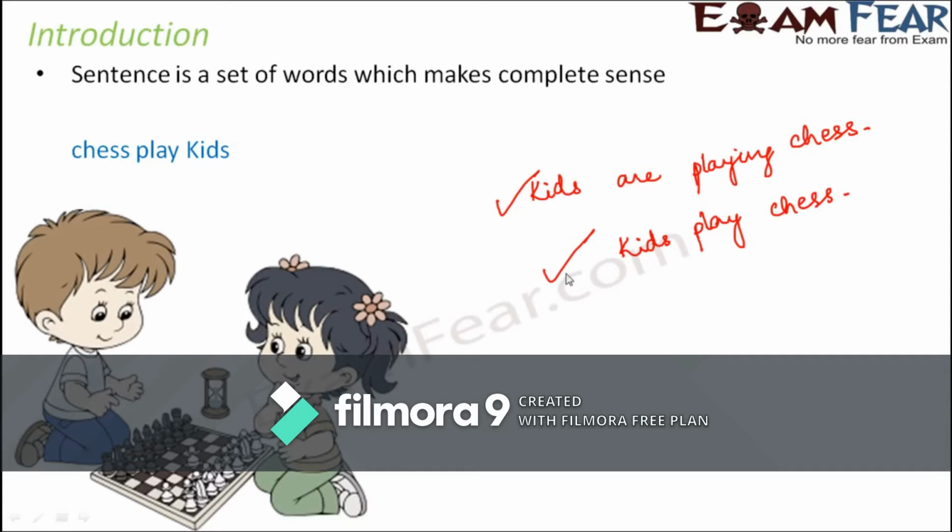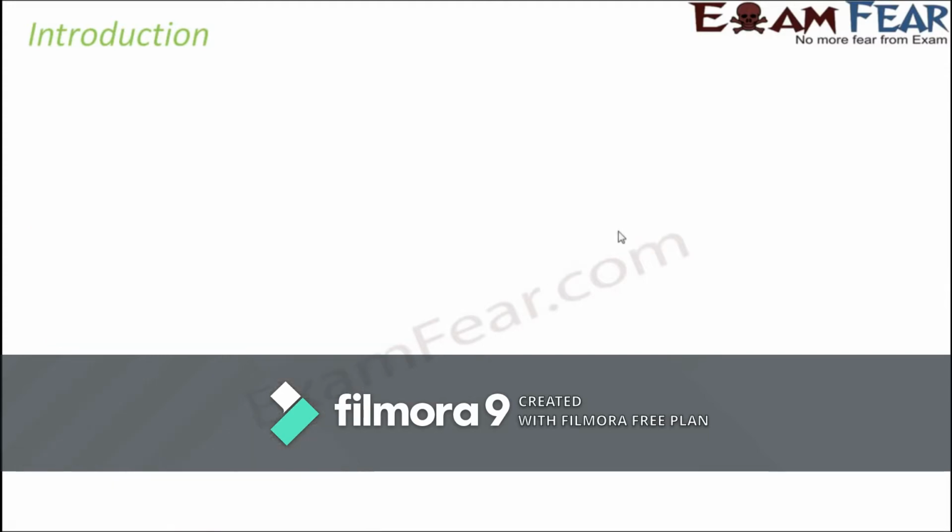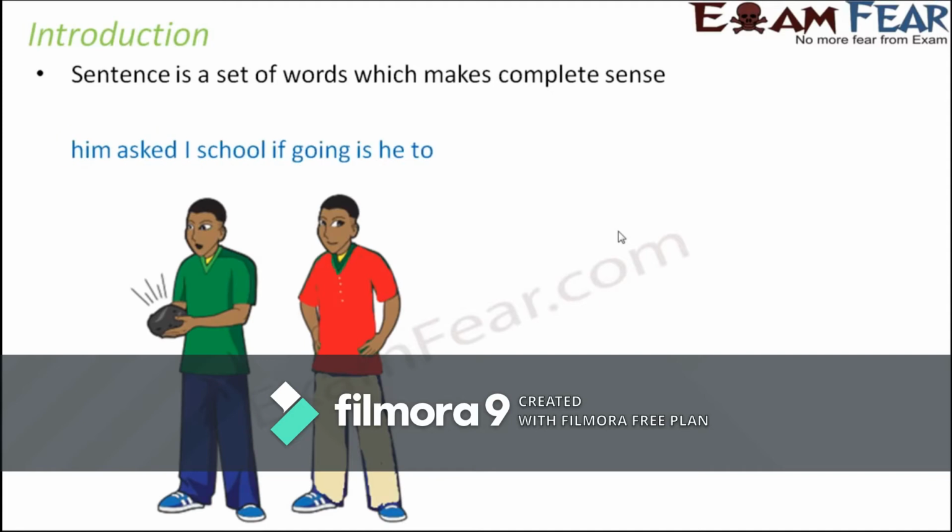Where we say that kids play chess. That means the kids or the children, they are playing chess, right? So these are examples of sentences. So if we still look at one more example, here we are given a group of words.